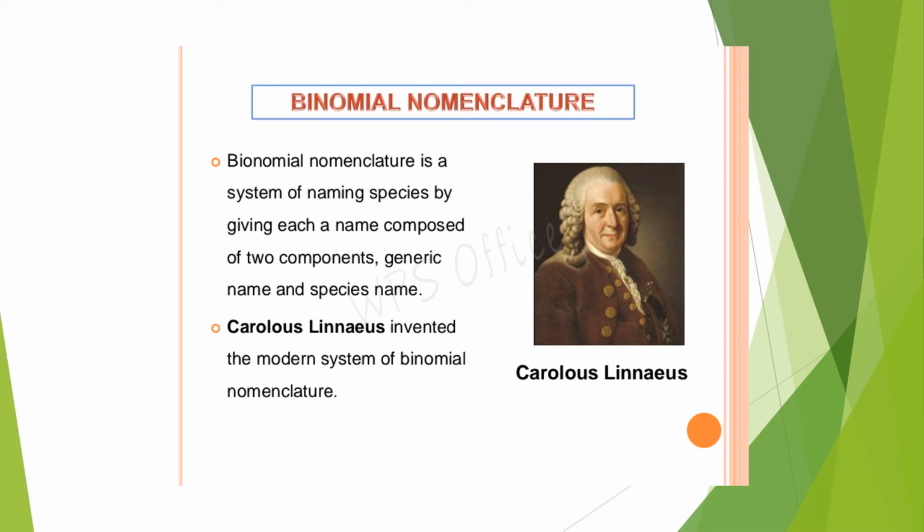The person behind the formulation of binomial nomenclature is Carolus Linnaeus. Whenever you learn the founder or any scientist, it is very important to write their names with the correct spelling. So please be careful, see the spelling and learn it properly. Carolus Linnaeus invented the modern system of binomial nomenclature.